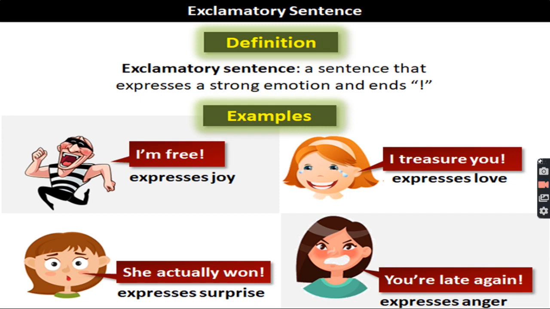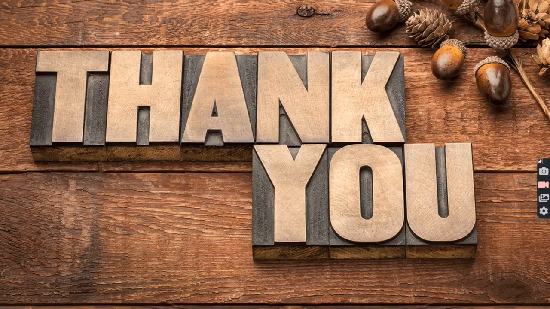So you can see the exclamation mark in the inverted commas given in the slide. For example, I am free! It shows expression of joy. And see here the expression of love: I treasure you! And surprise. When you're surprised: she actually won! That means she was not expecting that she was going to win, but suddenly she is surprised that the girl has won. And then expression of anger: you are late again! So these are the expressions shown in exclamatory sentences.